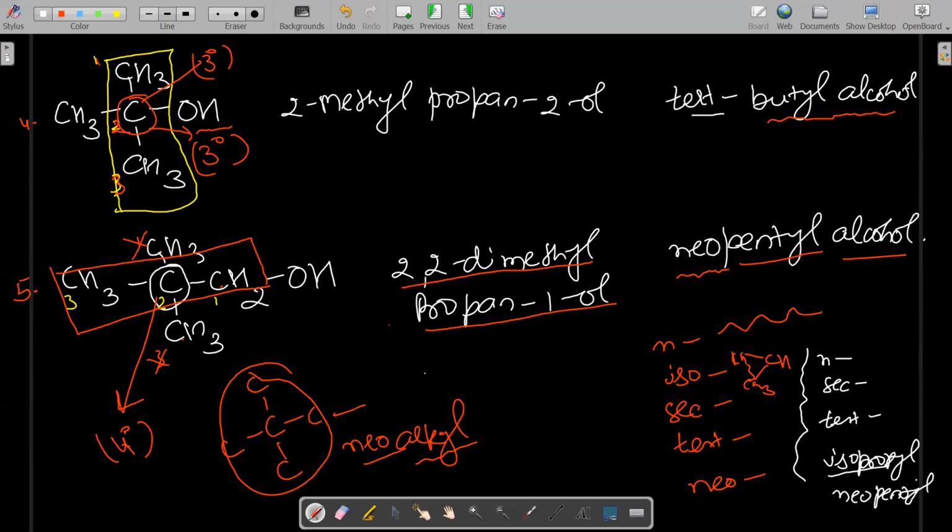Neopentyl is one word, so N is taken for alphabetical order, not P. But in case of n-propyl, which one is taken for alphabetical order? P, not n. Sec-butyl, which one? B, not sec. Tert-butyl, in this case also B. So n, sec and tert are not considered in alphabetical order, but iso and neo are considered. I hope it is clear.